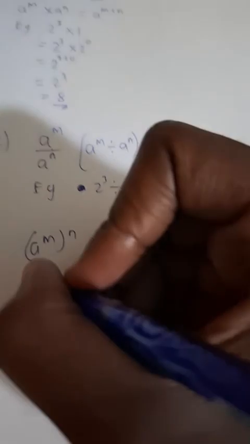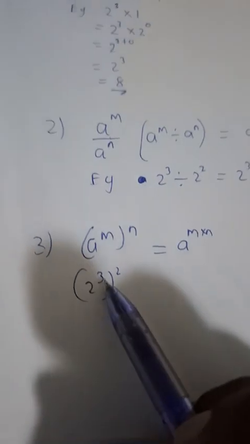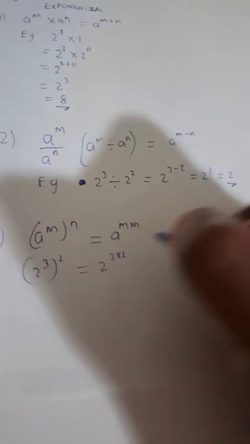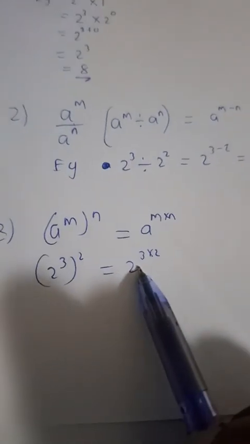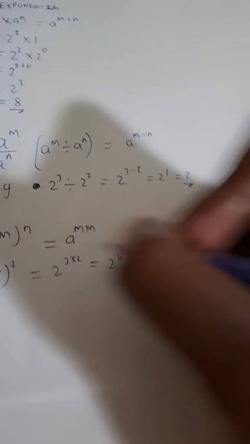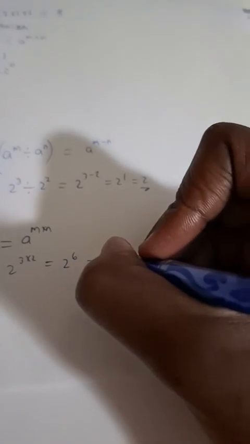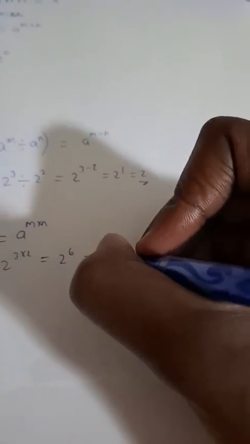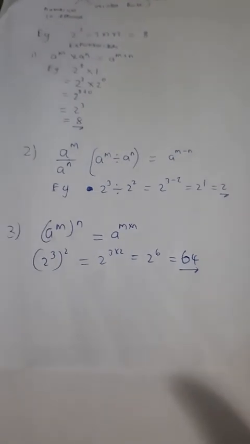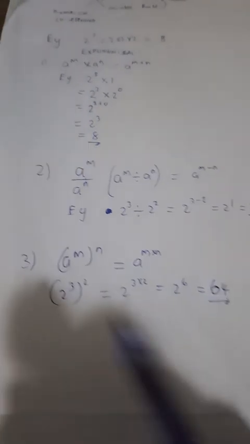Okay. So an example would be like saying 2 to the power 3 raised to the power 2. Guys, all we simply do is we multiply the what? The exponents. And then 2 to the power 3 times 2 gives us 2 to the power 6. And obviously 2 to the power 6 is like saying 2 times 2 times 2, 6 times, which basically means my beautiful answer is 64. Okay, guys, this is pretty straightforward, the laws.